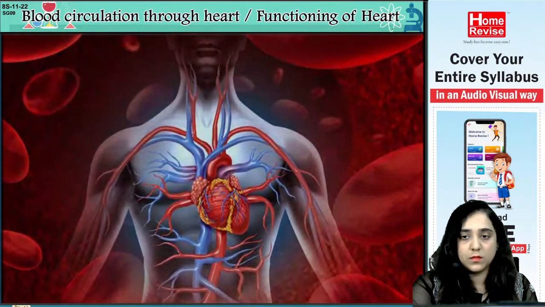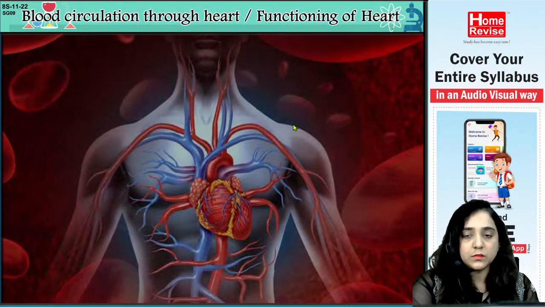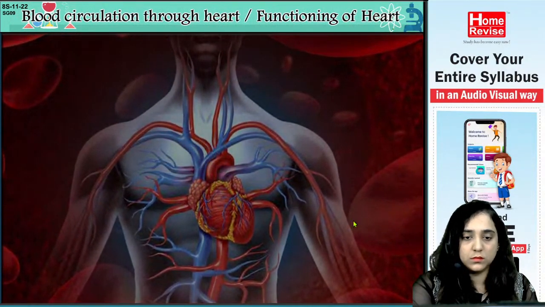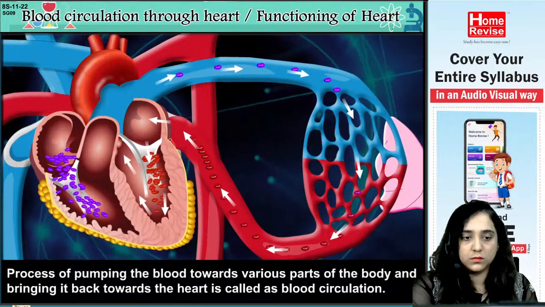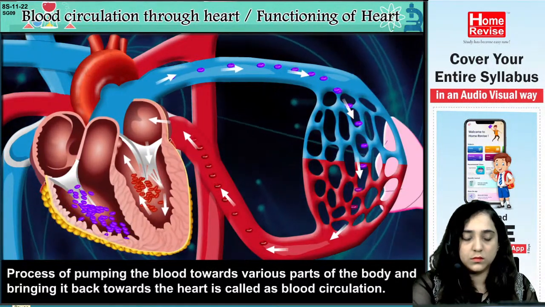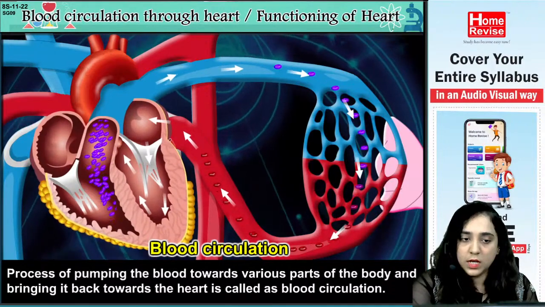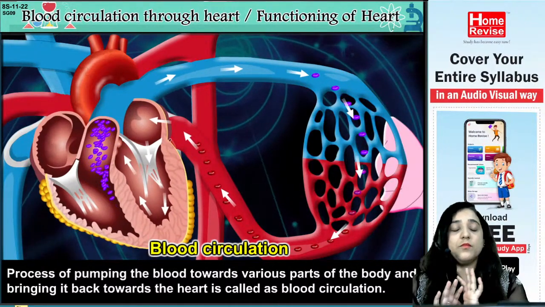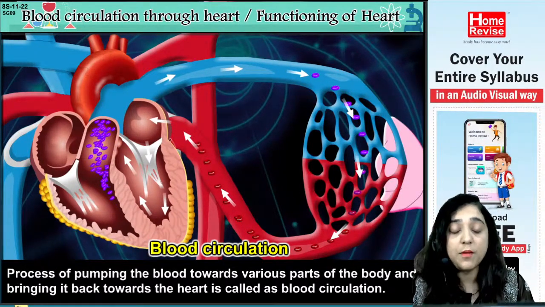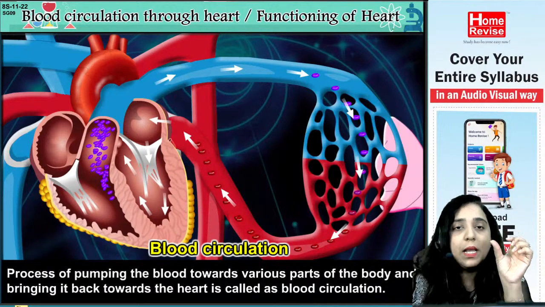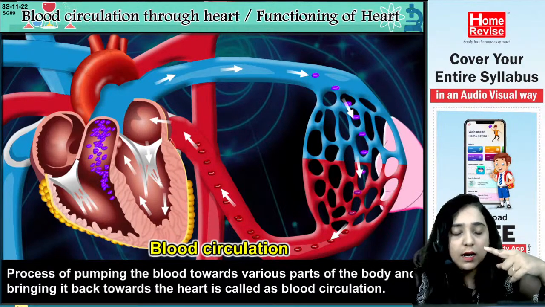Blood circulation through heart or functioning of heart. Process of pumping the blood towards various parts of the body and bringing it back towards the heart is called as blood circulation. Now, understanding this term is very important. Please try to understand. Blood circulation.